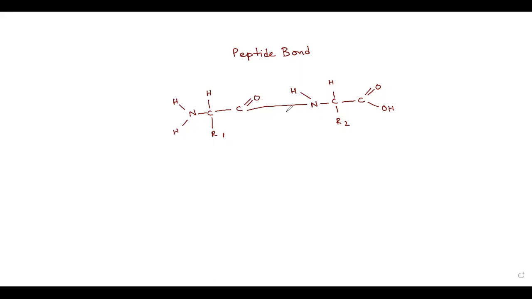Now consider the situation that obviously one or two amino acids, many such amino acids will be connected with others to form peptide bonds. I am giving just an example of a single one.